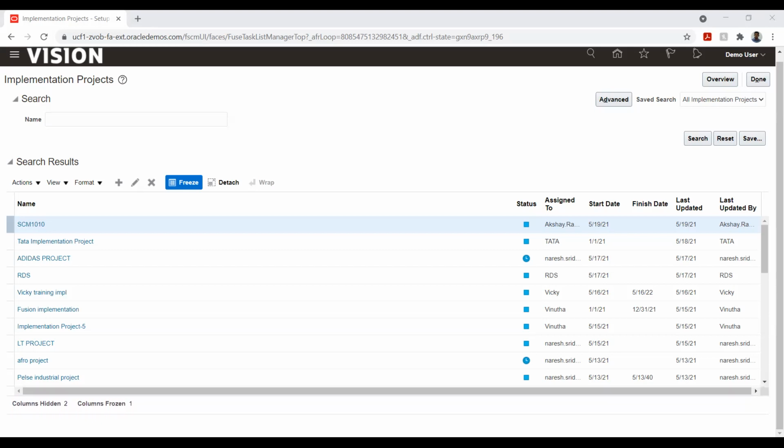It is used only to understand the implementation progress, anything that we are missing or going beyond our controls, and each employee's or implementation consultant's performance. That is the purpose of it, but business will not track anything out of it. This is a simple project management tool.